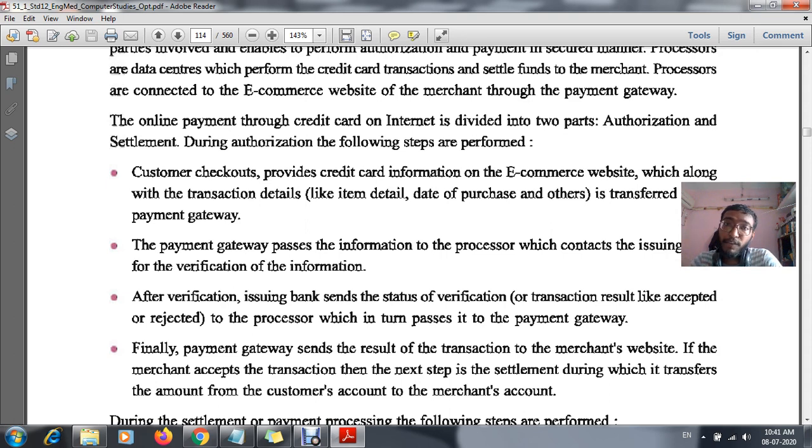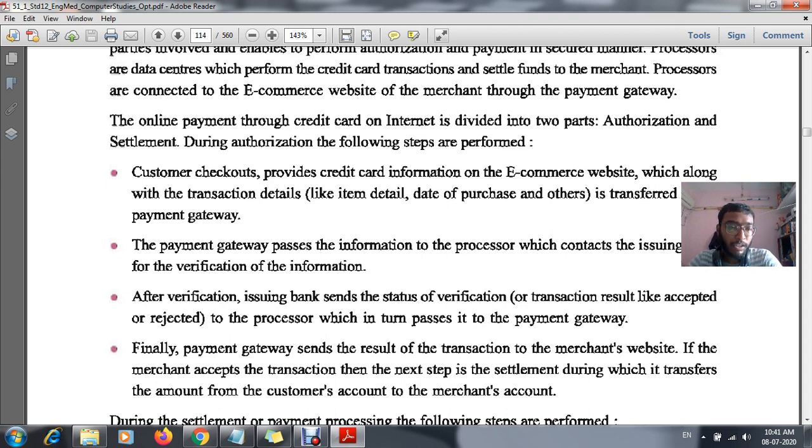That means if my purchase is within 50,000, the issuing bank will allow it and say accepted. The transaction will be accepted, or it will be rejected if my payment is more than 50,000. Okay, 50,000 is just an example I'm giving.